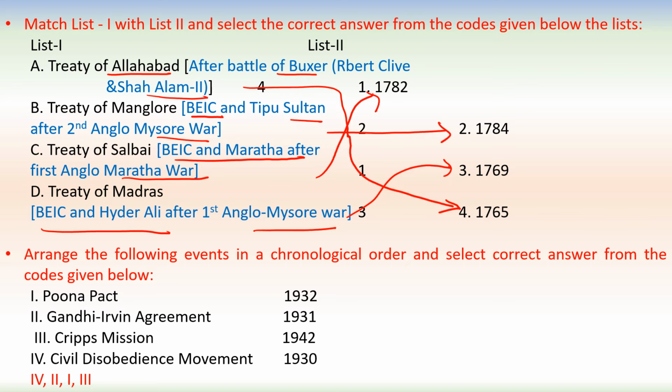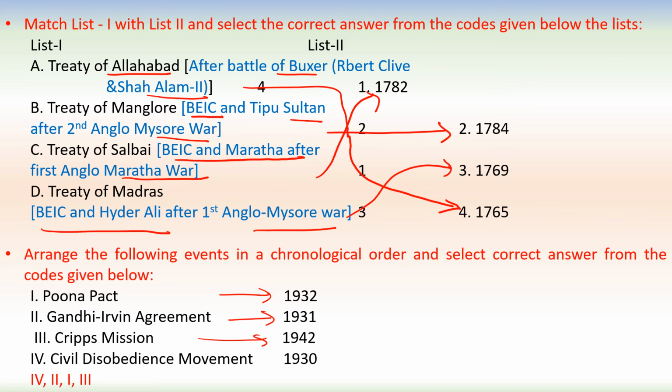Now next one, arrange the following events in the chronological order and select the correct answer from the codes given below. When did the Poona Pact come? That was in 1932. Gandhi-Irwin Agreement, that happened in 1931. When did the Cripps Mission come? 1942.